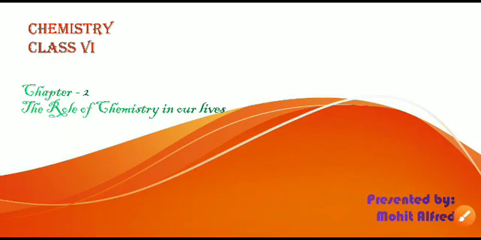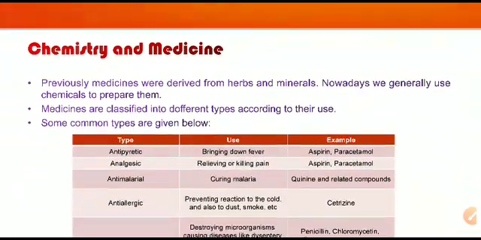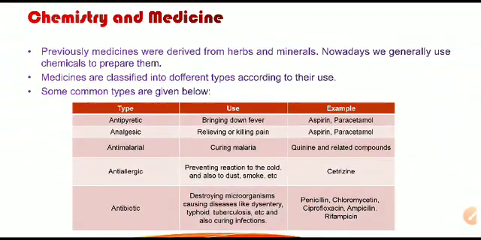Today we will continue with chapter 2, the role of chemistry in our life. And today's topic is chemistry and medicine: how the different medicines are important in our life. We will see some of the examples, and chemistry is involved in all of them. So let us begin here.